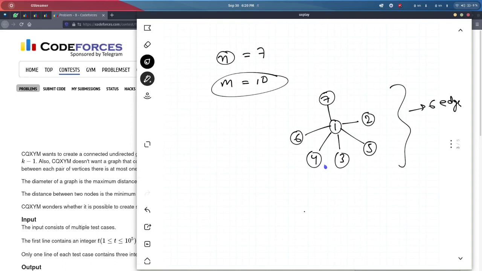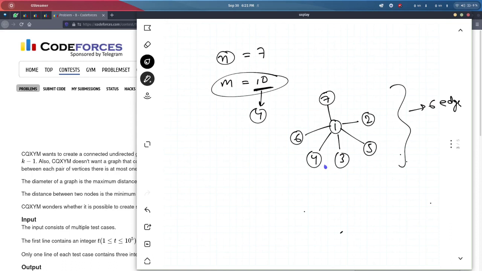Now a point to notice is that I have used only 6 edges, so 4 edges are still left. If I add those 4 edges, my diameter would not change, because diameter is what? The maximum possible distance between two nodes. So see, from 7 I can go to any other node in just 2 moves. So the diameter of this graph will always be 2 if it's connected.